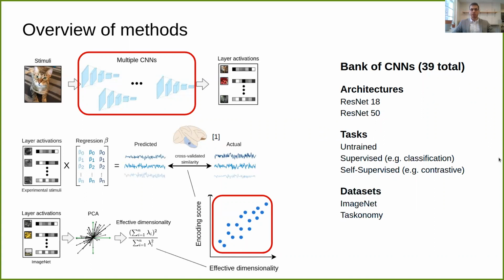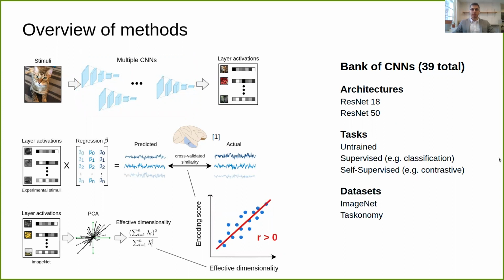And our CNNs span different architectures, training tasks, and training data sets to make sure that our results hold as a general rule. Our hypothesis is that we'll observe exactly what's predicted by our theory simulations, with a positive correlation between dimensionality and encoding performance. It's important to note, however, that this isn't a predetermined outcome. For instance, it's been argued that the visual system works by compressing information through a low-dimensional bottleneck. So we might expect a negative correlation in which CNNs that do a better job of compression tend to learn more brain-like representations. Finally, dimensionality might only play a minor role relative to other factors like the training task and dataset, in which case we might expect to observe a weak correlation or none at all.